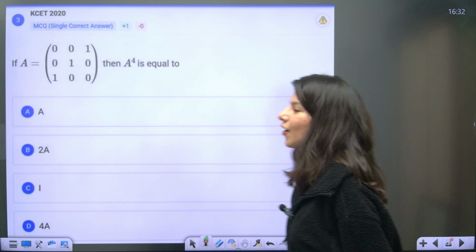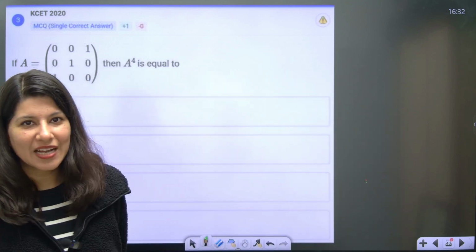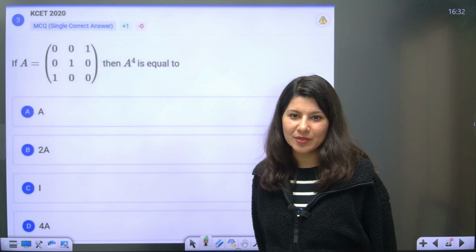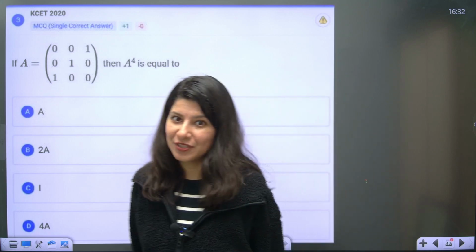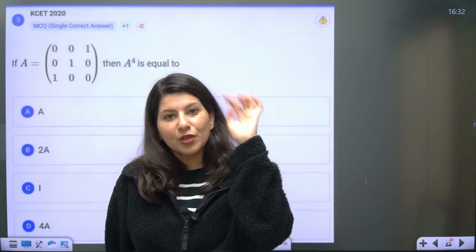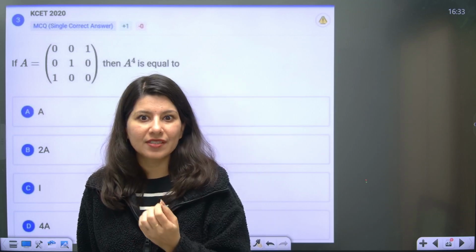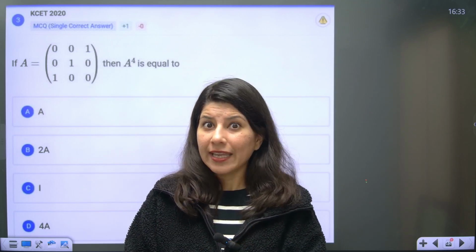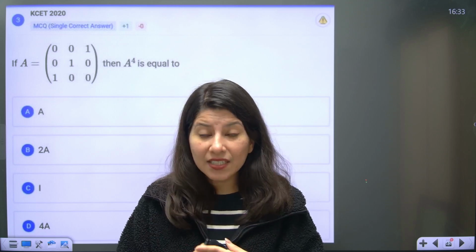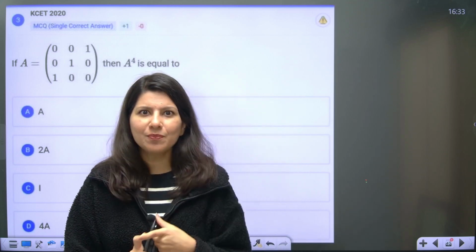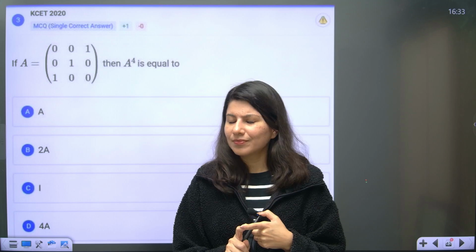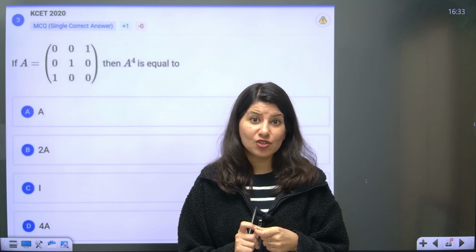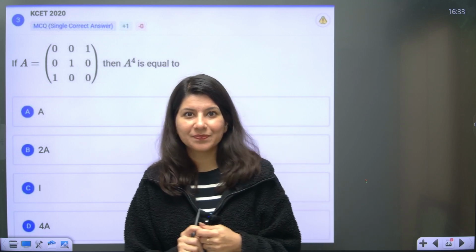Again, I'm with a KCET problem. Whenever I'm here with a KCET problem, I'm very hopeful that you try it before me so that you get confidence. The more KCET problems you solve, you will feel that if I'm able to solve this question right now, then there are positive chances that I'll be able to solve it in the KCET examination. Right?